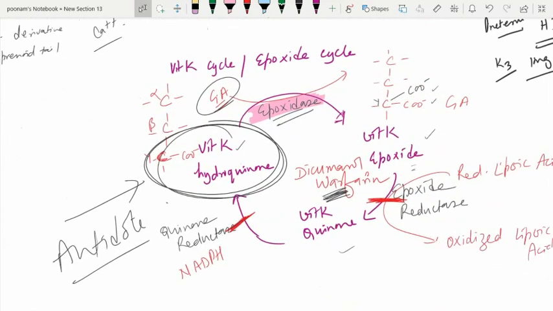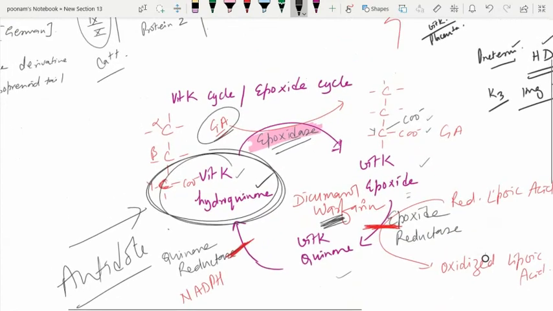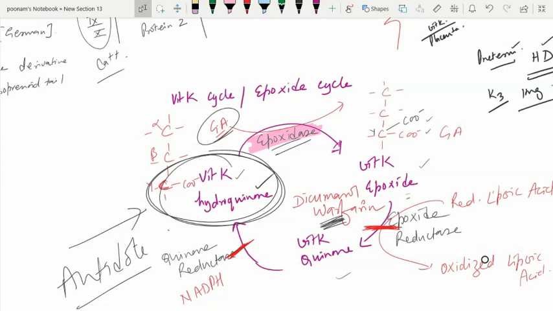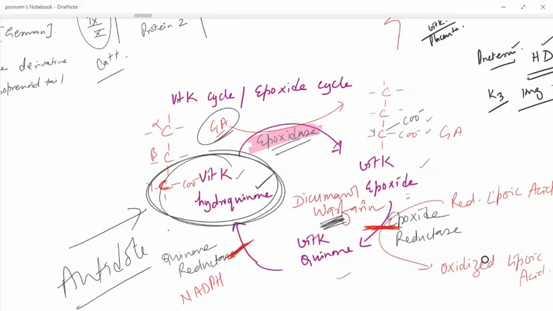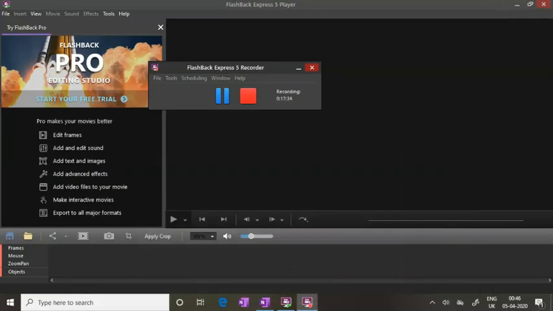And in warfarin poisoning or in dicumarol excess dose, there is bleeding. And for the antidote, vitamin K is given. But which form of vitamin K is given? Vitamin K hydroquinone is given, because we need epoxidase activity which can produce carbanion glutamic acid. So this is all about vitamin K, which I wanted to discuss with you today. Thank you very much.